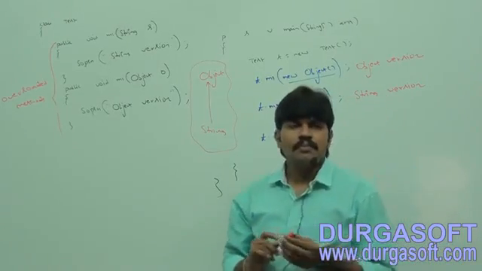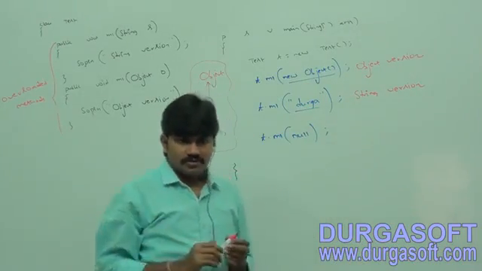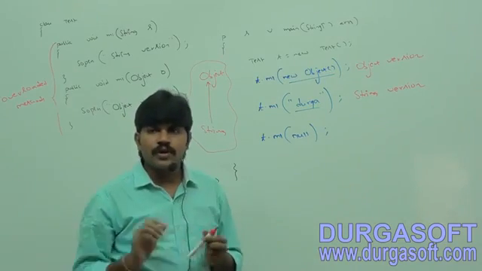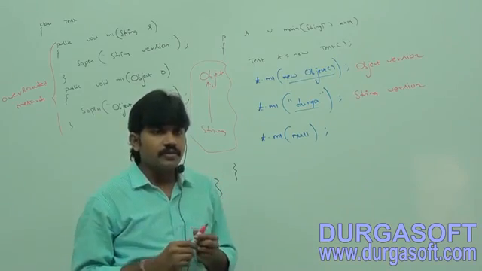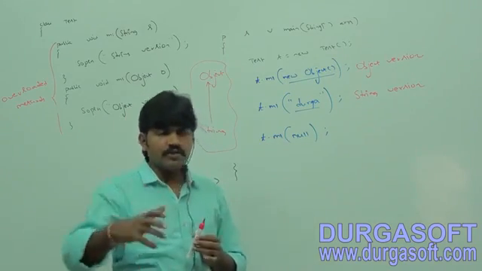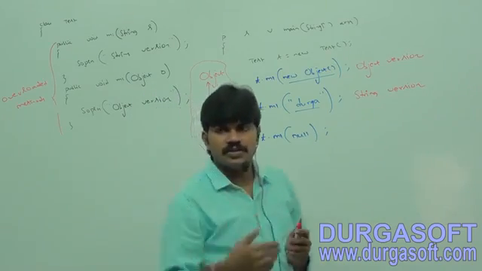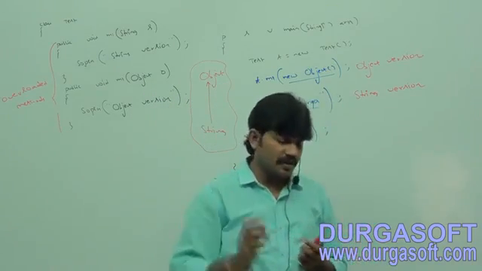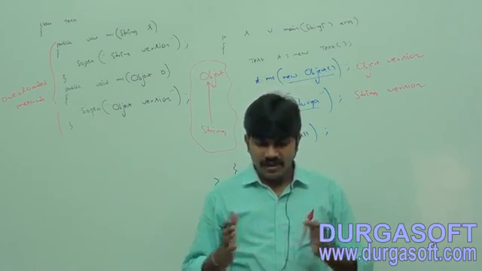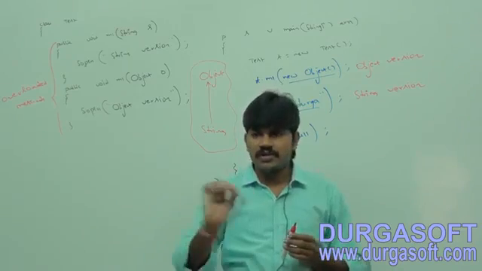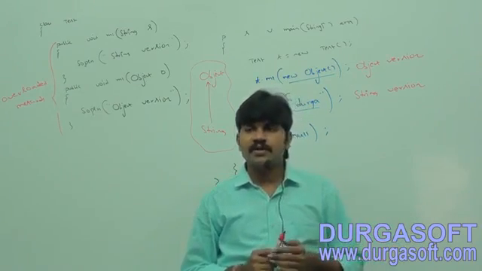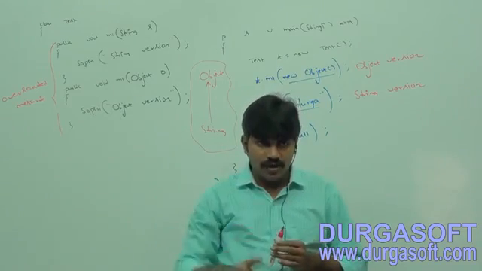Suppose assume you went to the collector office to get the collector's sign, because you want to go for higher education to the US or somewhere. For that, collector-level sign must be required. You went there, almost 50 kilometers from your native place. Your plan for that day is to complete that work by 11 or 12, then go for a movie, and after completing that movie, by evening come back to your native place.